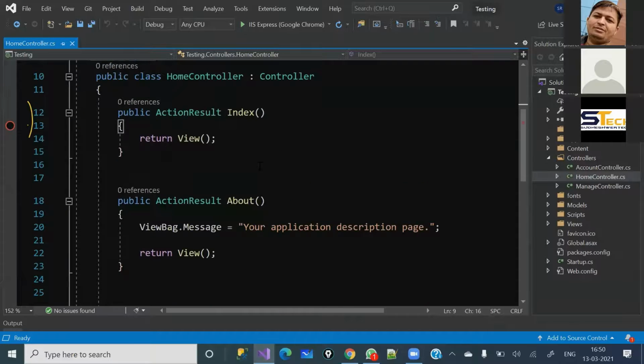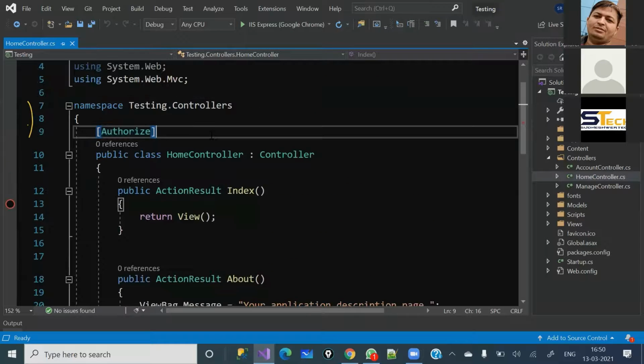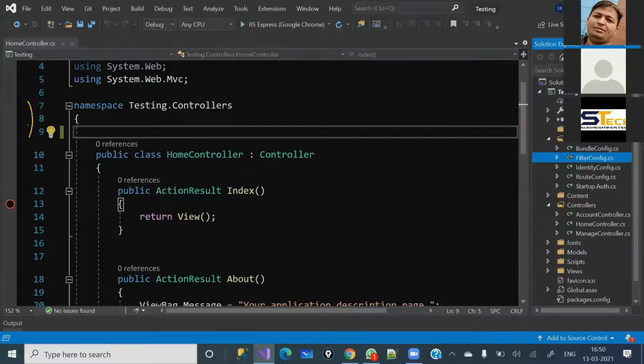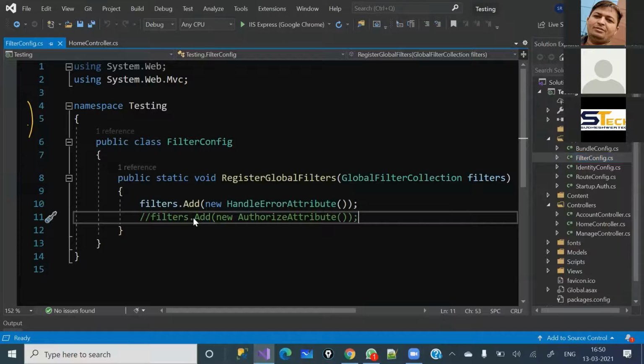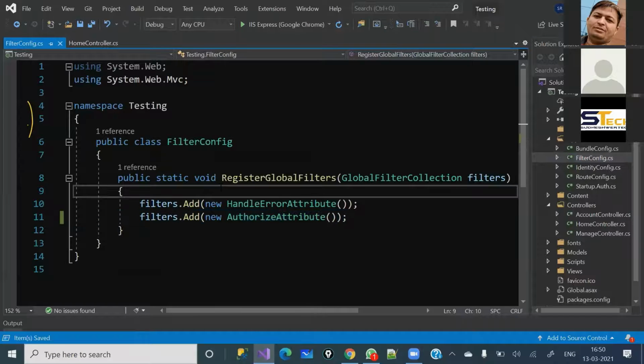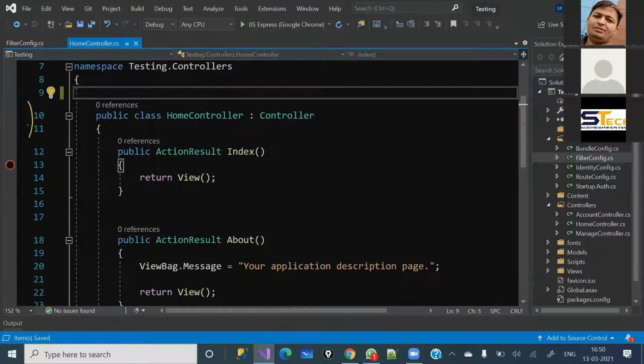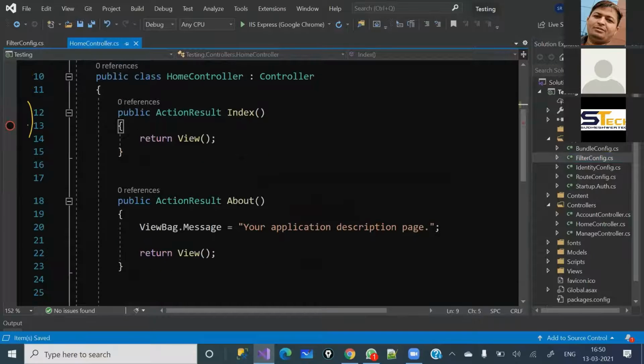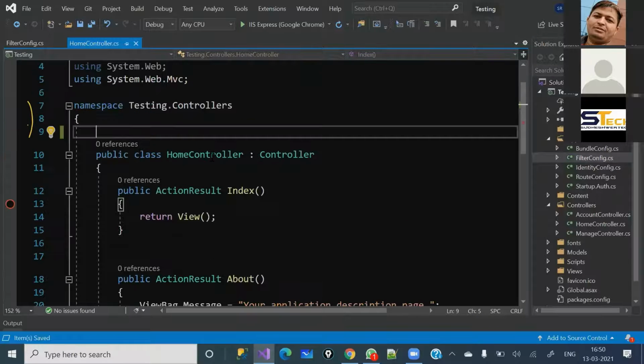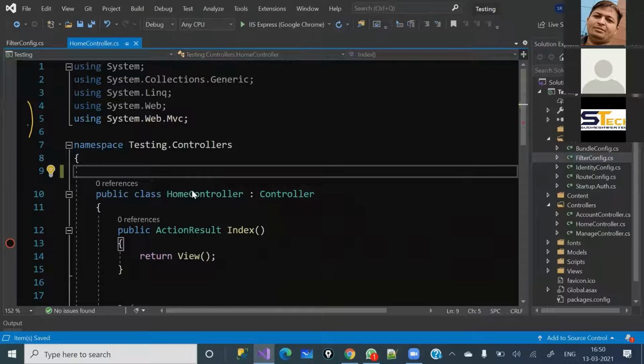Yes, we have. And what is that place? That place is, as I was trying to do earlier, here you can see under FilterConfig.cs, I have written this one line of code. If I uncomment it, it will restrict all the controllers, and only allow the controller or action method where you have used AllowAnonymous. So if I have written this line of code, what will happen? It will not allow access to any action method which is part of the Home controller.